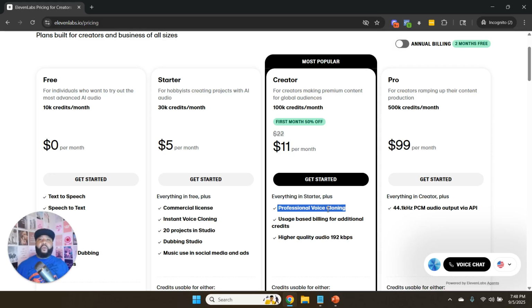So, like I said, both of them will clone your voice. It's just a level of quality. So, I would say definitely just try them both. You could always start with the starter because in this presentation, I'm going to show you both. And if you think that you want to see how it sounds with the professional voice cloning, it's only like $6 extra. So it's not going to be super expensive.